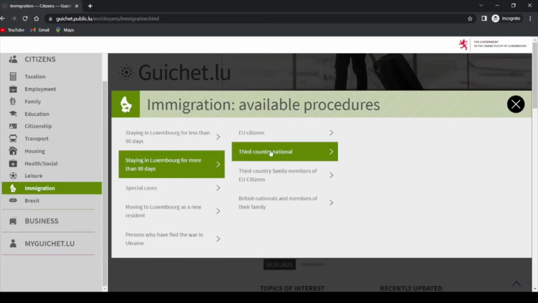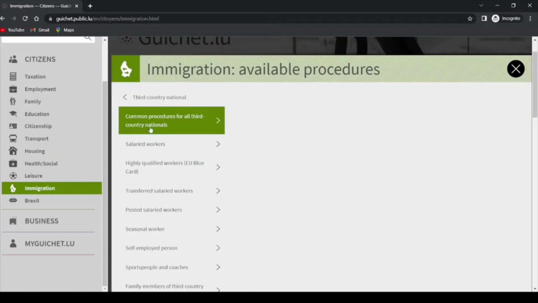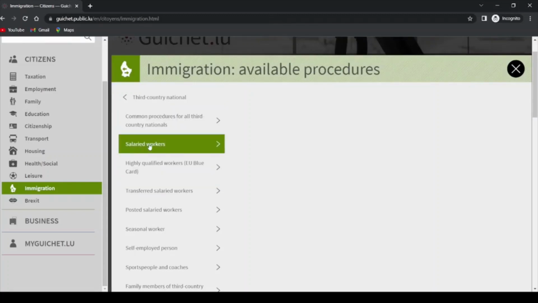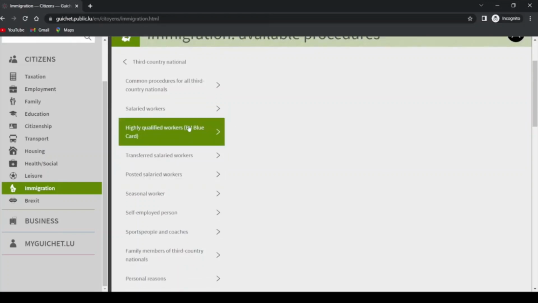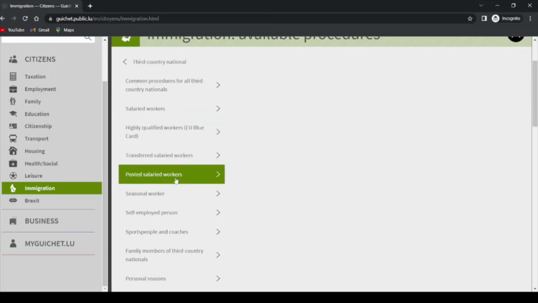All right, so you just click here, and then you can see here common procedure for all third country nationals, salaried workers, highly qualified workers. If you want to find out about if you're qualified workers, how to make your application, you click here. If you have gotten employment from an employer in Luxembourg, you click here. All right.